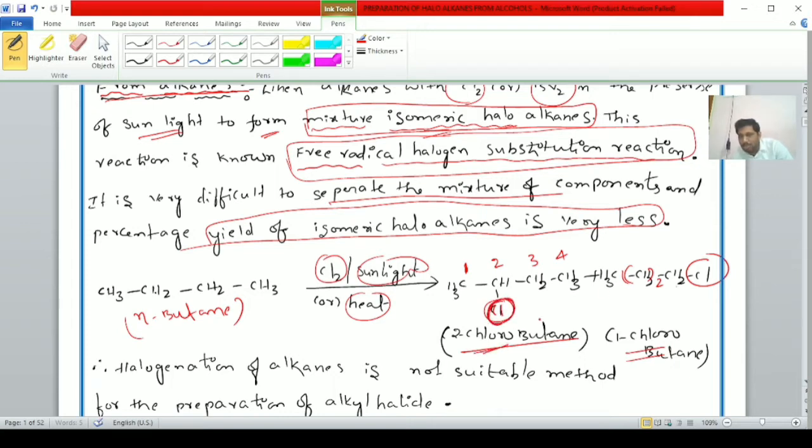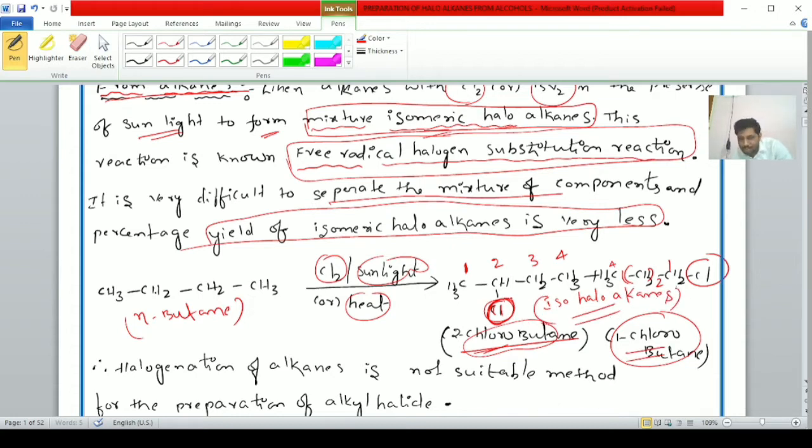It is 2-chlorobutane. Here it is the first carbon, then 2 carbons, 1, 2, 3, and this is the 4th. Therefore, it is 1-chlorobutane, and this is 2-chlorobutane. Isomeric products are formed. These two are chain isomers. Hence, you can call them isomeric haloalkanes. Both are haloalkanes, but these are isomers.